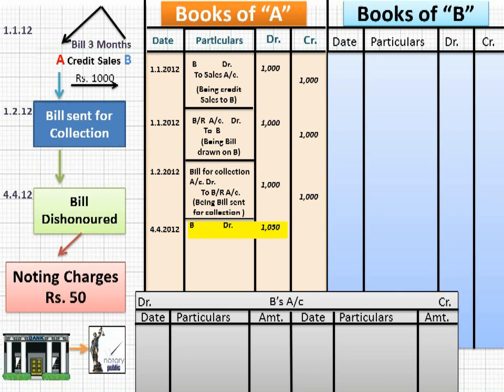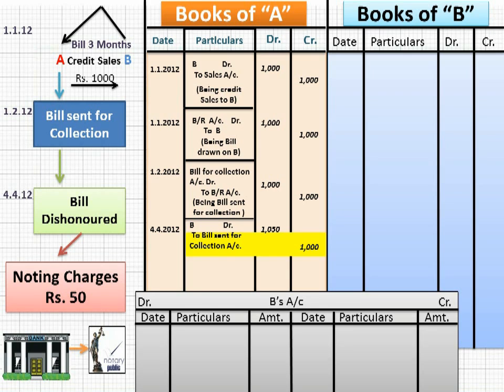You know, if you are going to debit any personal account in your books, it means you are going to make him or her debtor. Debtor means the money you have to recover in future. So from B, you have to debit 1050. Number one, the face value of bill plus the amount of noting charges. What is the face value of bill? 1000, and noting charges 50. So total amount will be debited 1050. To bill for collection account, rupees 1000.